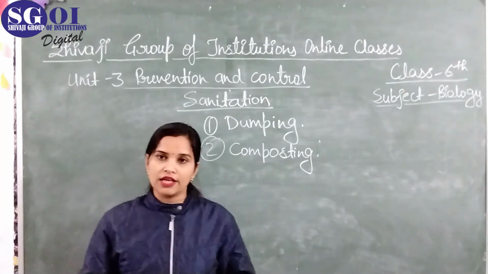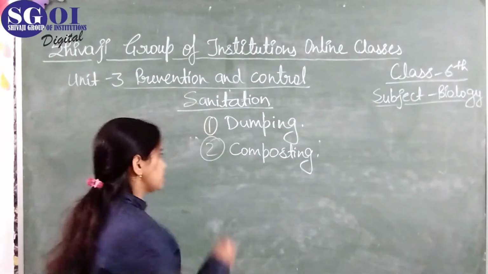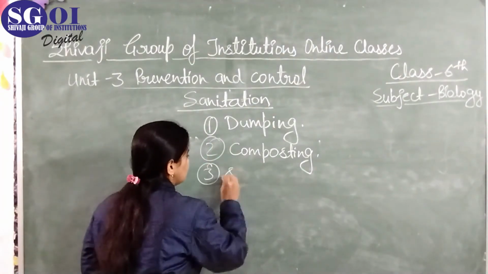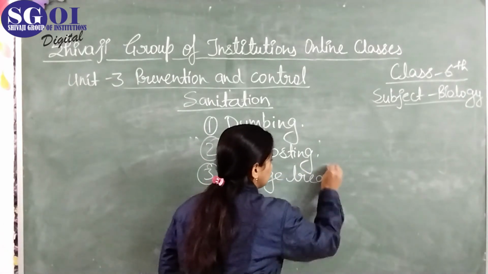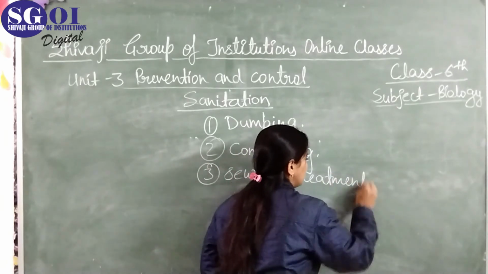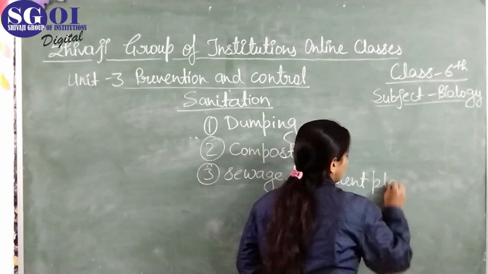Agriculture में भी इसको as a manure use करते हैं। Next is the sewage treatment plants.